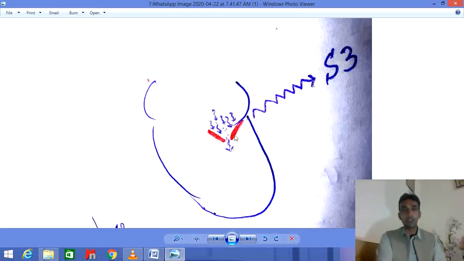This opening creates a rushing sound, because the blood rushes into the ventricle with speed, and this rushing of blood leads to vibration of these walls. The collision of blood with these walls creates a sound. That sound is called the S3 sound, and that is the rushing sound.